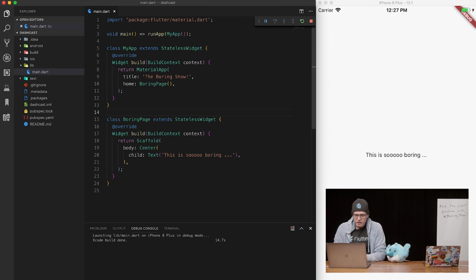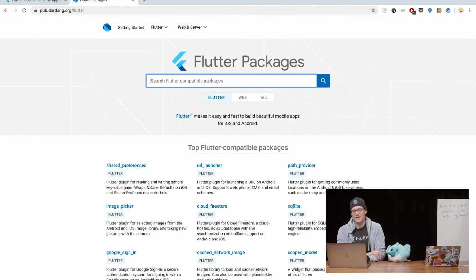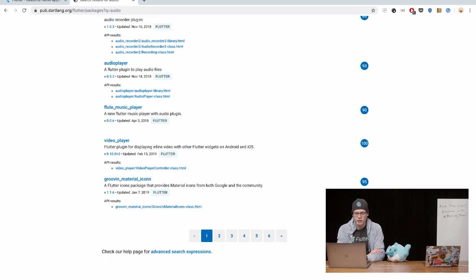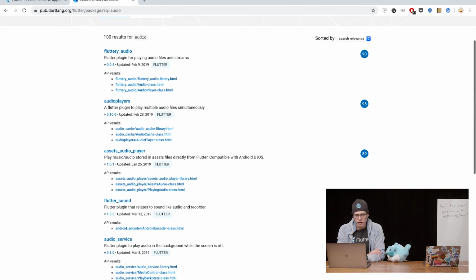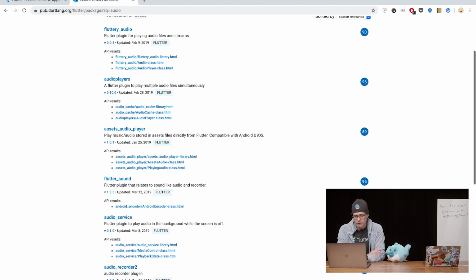No. Okay, so we are going to dive in. Now, the first thing is how are we going to do audio playback? Because I think there's a bunch of packages we can use for that. Yeah, thanks to Pub, there are so many audio plugins that you can use. Because you can count to what, 3? Yes. 1, 2, 3, many. So here we are. Let's check it out. We'll do a search for audio, and as you can see, there are a whole bunch of them here.